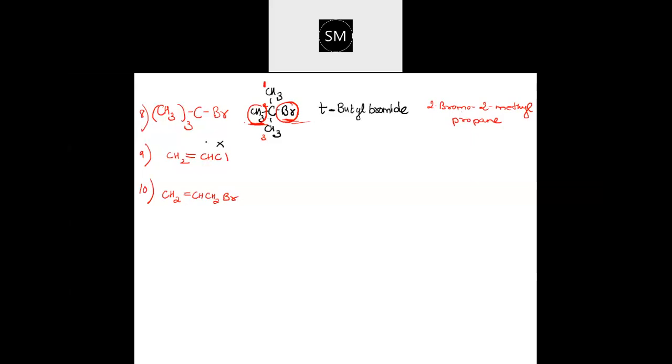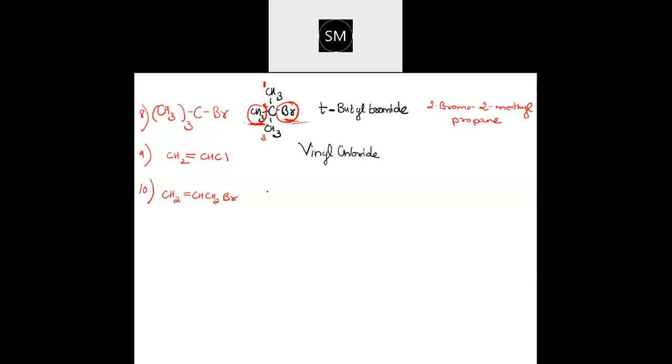If halogen is attached to a carbon-carbon double bond, you can see here it is a carbon-carbon double bond. Which one is this? Halogen is directly attached to sp2. Yeah, vinyl, no? So it is vinyl chloride. Vinyl, sp2, and Cl is there, so vinyl chloride is the name. Vinyl chloride. That's the common name.